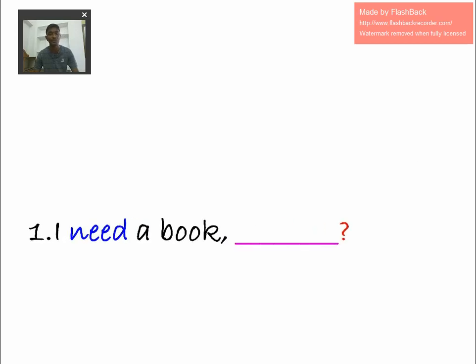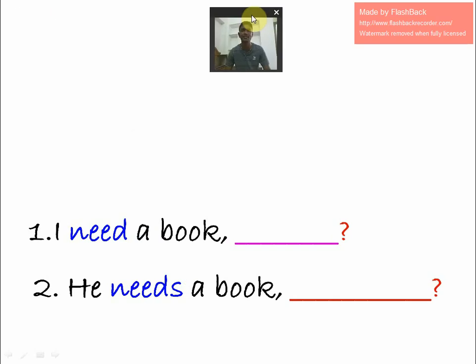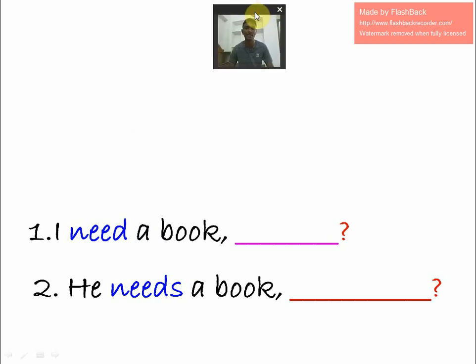Next, I need a book. Again, there is no helping verb, so we have to look at the main verb. Need. The same with the next sentence: he needs a book. Again, needs. What are the verb forms of need? Need, needs is V1. Needed is V2. Needed is V3. Right?